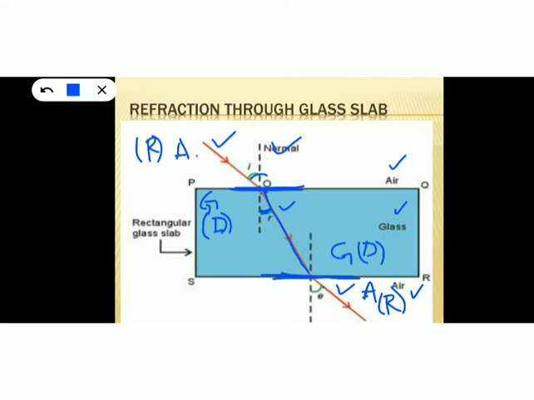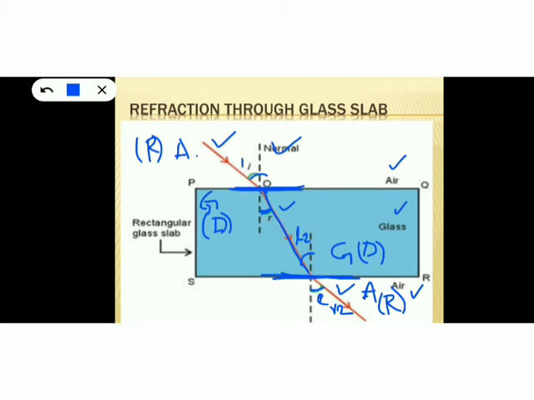And here you can see an angle E. E means it is the emergent angle between the emergent ray and the normal. Okay, so E is the angle between the emergent ray and the normal, which is known as the angle of emergence. But in your NCERT book, this angle has been represented as I2, that is the angle of incidence for the second boundary, and this emergent angle has been represented as R2, which is the second angle of refraction.